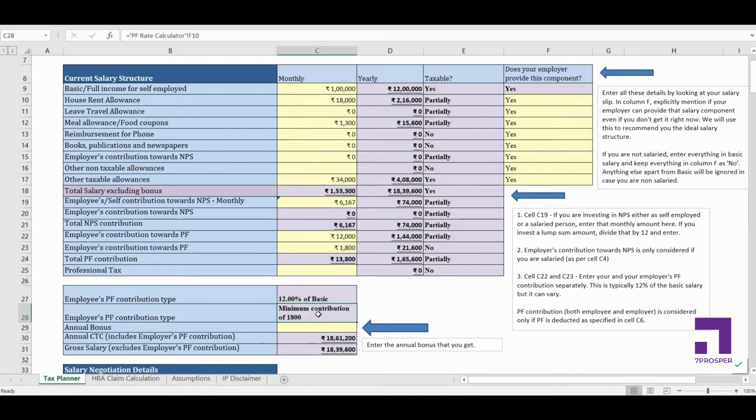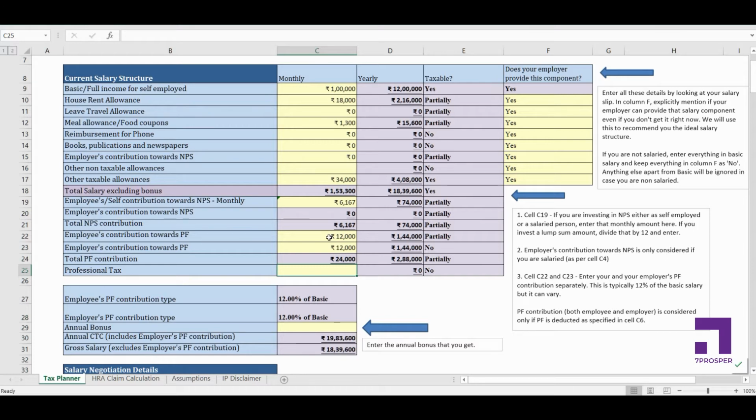Okay, this is possible. So in our salary optimization also we'll consider this particular 1800, that will not change the PF then. So if you are also contributing just the minimum amount towards PF, you can let it be 1800 here. Then for optimizing your salary, we'll consider both your PF and the employer's PF as 1800 only. But for the sake of considering a more general case, let me make it 12,000 and this also 12,000, because mostly the employer and employee both contribute the equal amount.